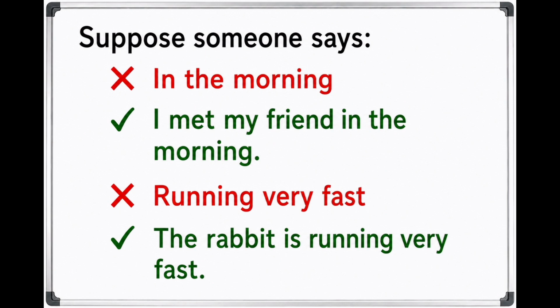Consider another example. Running very fast. We know that it is not a sentence because we tend to ask, who is running? Since the thought is incomplete, it is not a sentence. But if we say, the rabbit is running very fast, it becomes a sentence. So, remember, a sentence is a group of words that makes complete sense.